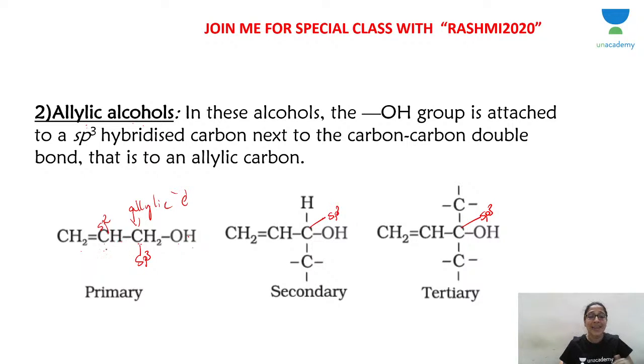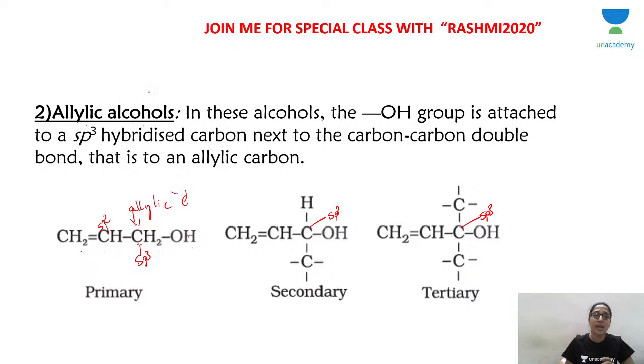Okay, this is called an allylic alcohol. Allylic alcohol: OH is attached to an sp3 hybridized carbon next to a carbon-carbon double bond. That carbon is called the allylic carbon, and if OH is attached to that carbon atom, it's called an allylic alcohol.